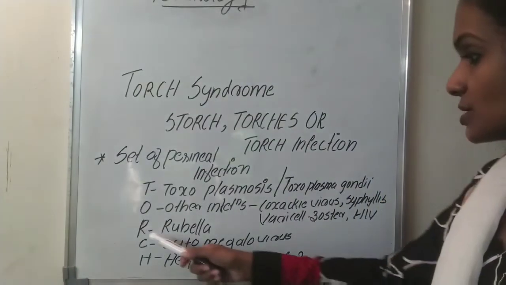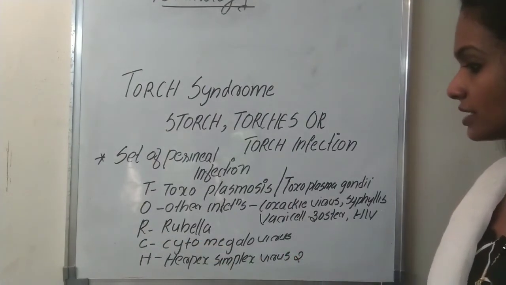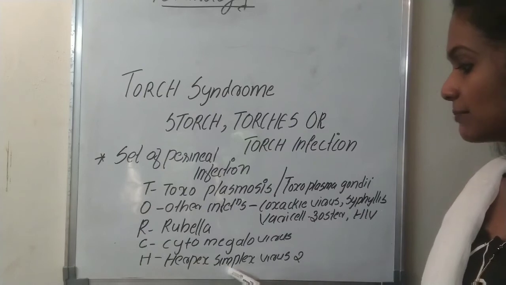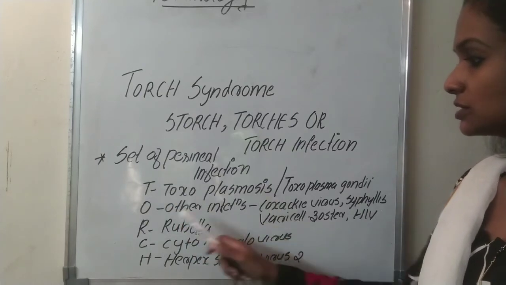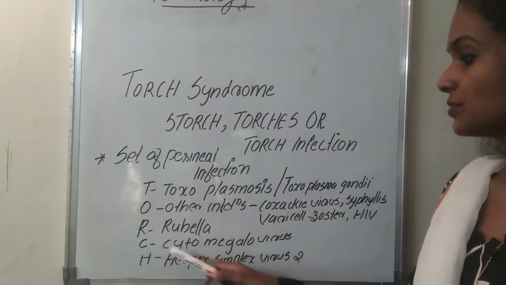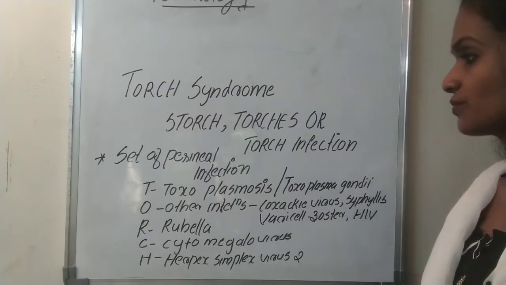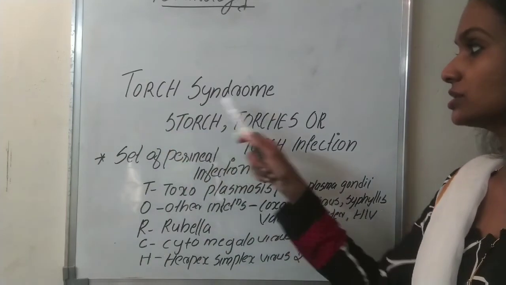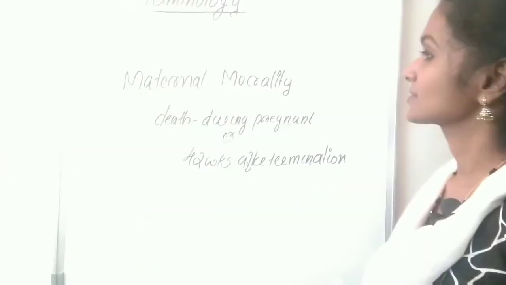And R is for rubella, C for cytomegalovirus, and H for herpes simplex virus 2. So T for toxoplasmosis, O for other infections, R for rubella, C for cytomegalovirus, H for herpes simplex virus 2. So it is TORCH syndrome. It is the set of perinatal infections.